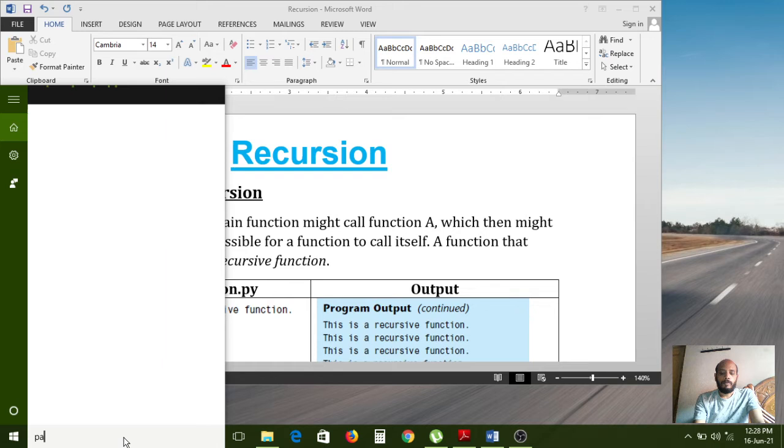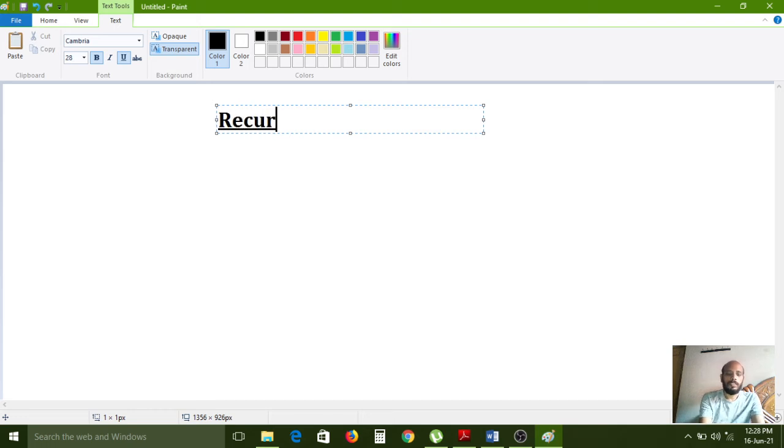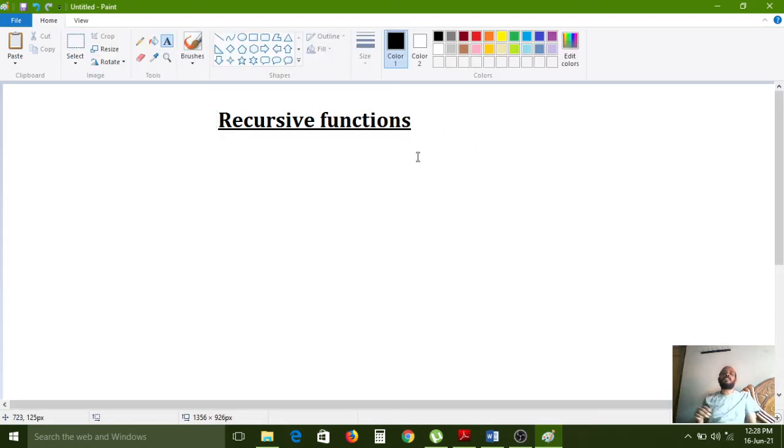Just wait, I am opening the Paint window. Diagrammatically I would like to explain, then only you can understand this process. Recursion is possible only with functions. The entire recursion process belongs to functions only. It depends on functions, so without functions recursion is not possible.